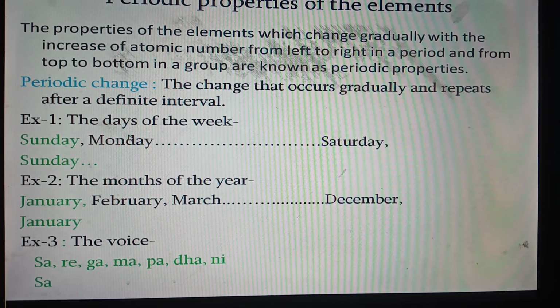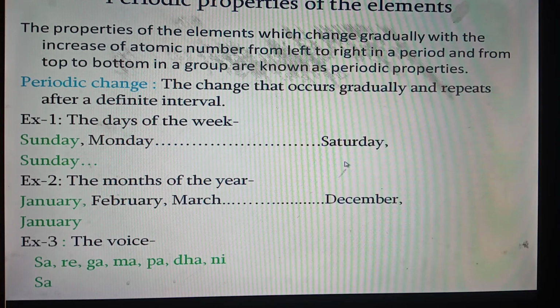Number 1, the days of the week. A week starts with Sunday, then Monday comes, then Tuesday, Wednesday, Thursday, Friday, Saturday. After Saturday, the same day Sunday is coming. So this change of days in a week is a periodic change. That is, the change is occurring gradually, but the same day coming again after a definite interval.